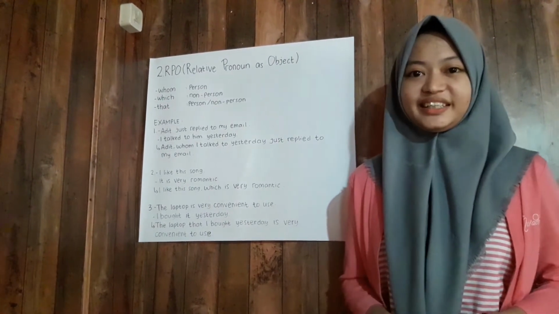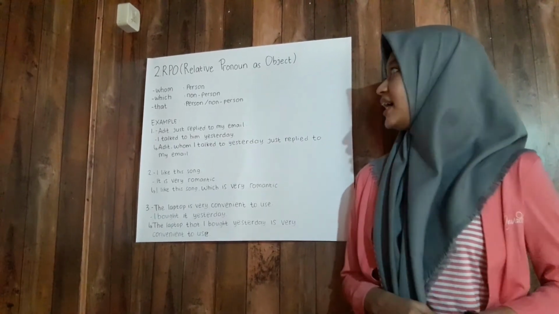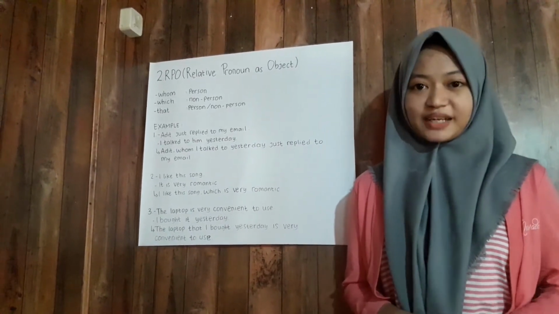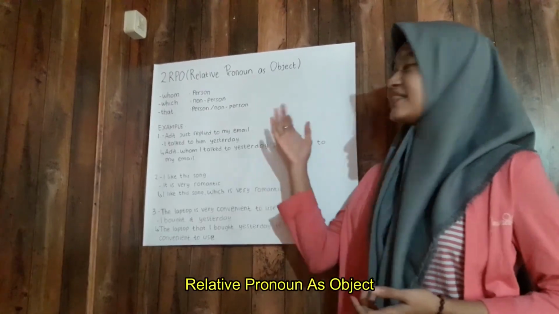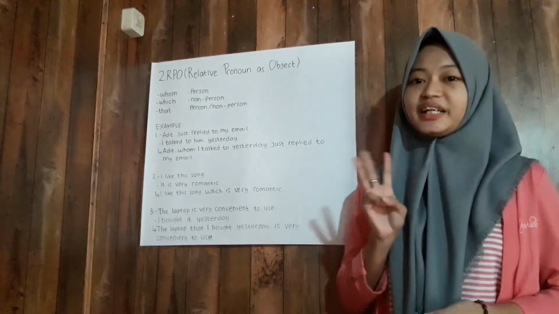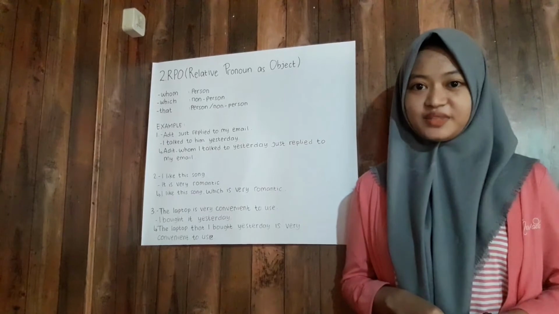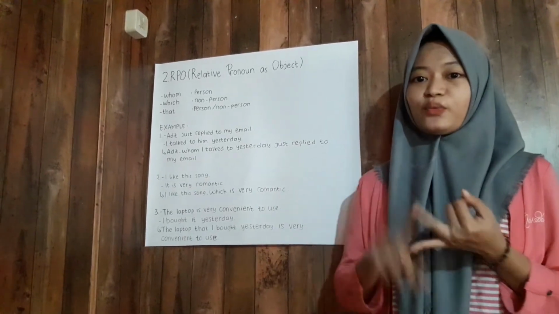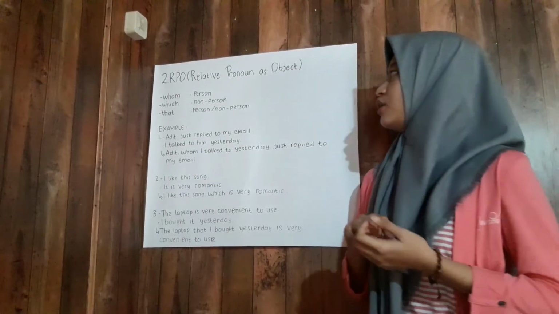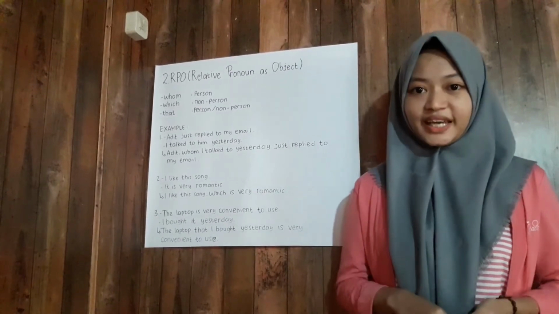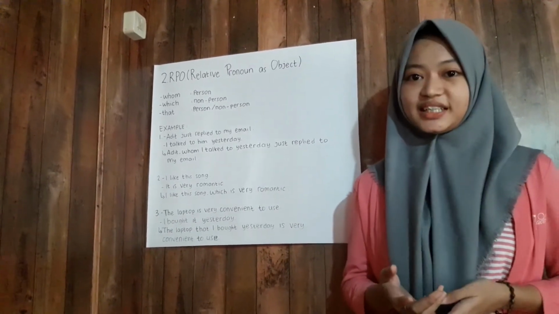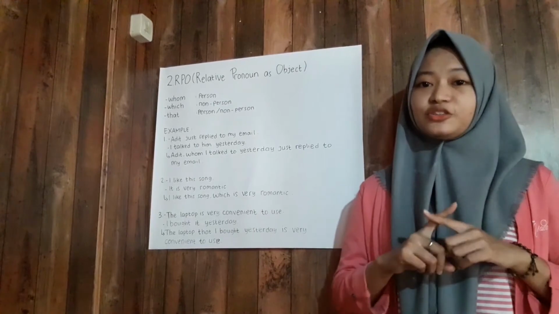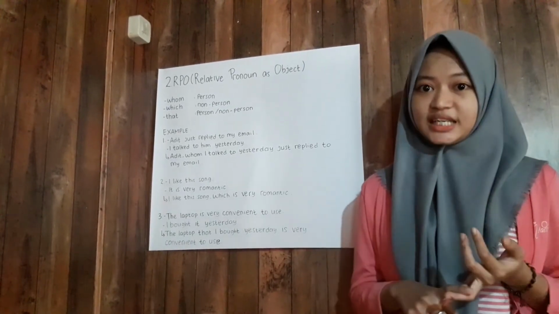Okay, thank you, Fenny. Next, I want to explain the second part of adjective clause, relative pronoun as object. There are three kinds of relative pronoun as object: whom, which, and that. Whom is used to replace an object in the form of a person, so whom cannot be used for animals or things.